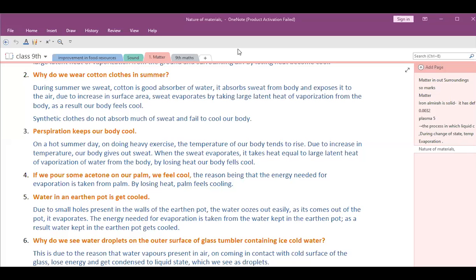Okay. 54th B. In a beam of sunlight entering a room, we can sometimes see dust particles moving in a haphazard way in the air. Why do these particles move? They show Brownian movement. That is, they get moved by the particles of air. Particles are in continuous motion, so whenever air particles move, the dust particles also move along with them, which is called Brownian motion.